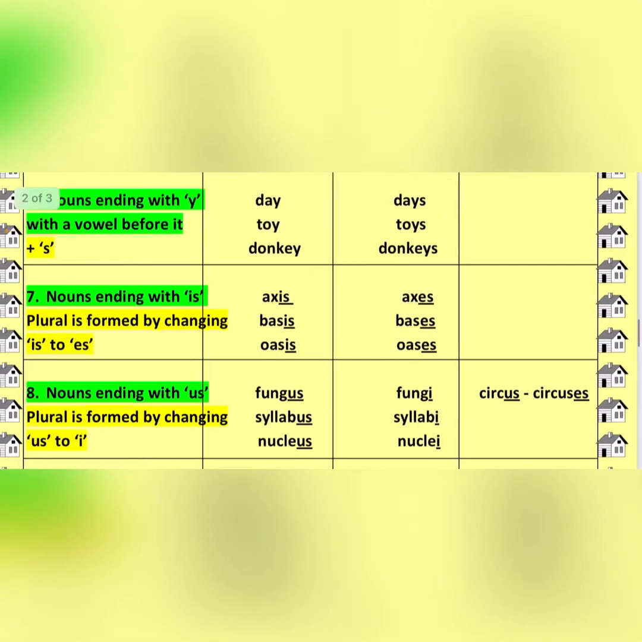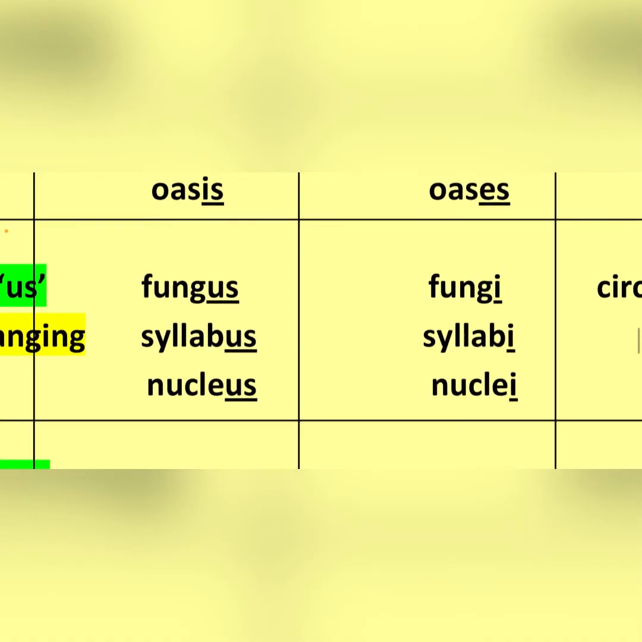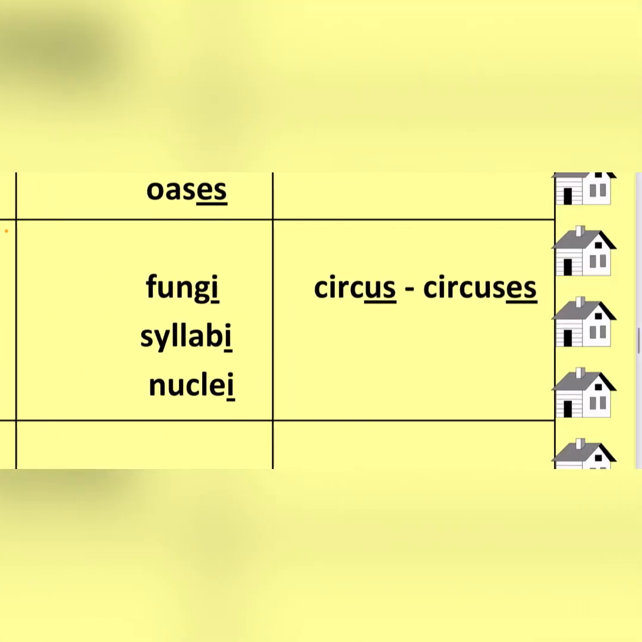Next rule, the nouns ending with us. Plural is formed by changing us to i. Okay. For example, fungus, fungi, syllabus, syllabi, nucleus, nuclei. So you just have to cut us and add i to it. Now there is one exception to this rule. In the case of circus, even though it is ending with us, we do not write circi. We make it plural by changing it to circuses.